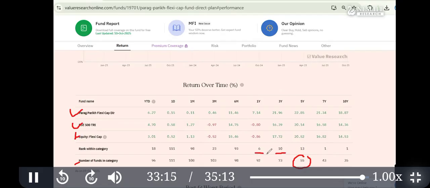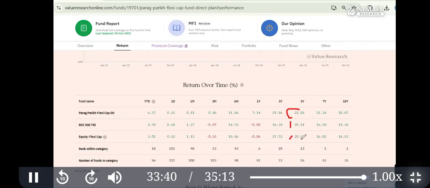We also see the rank in the category, rank within the category, to find out where this mutual fund is located. So if you are analyzing your own mutual funds, you will click on the return, find out the return and compare with the index, category, and where it is in the category.